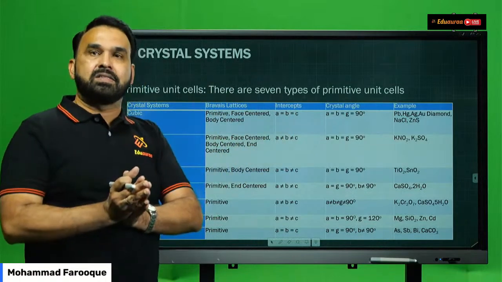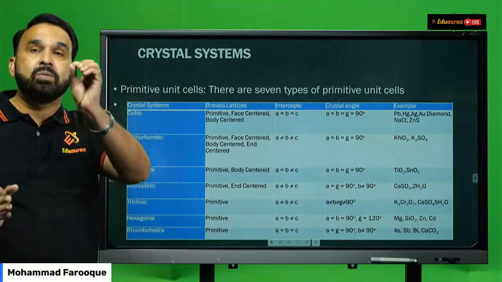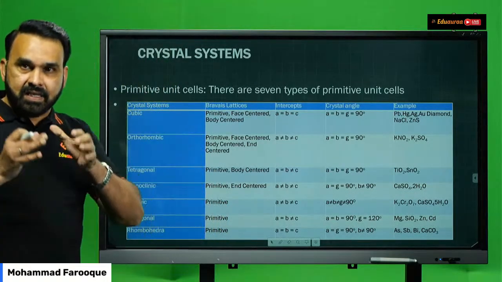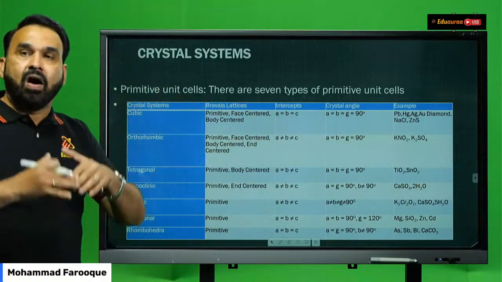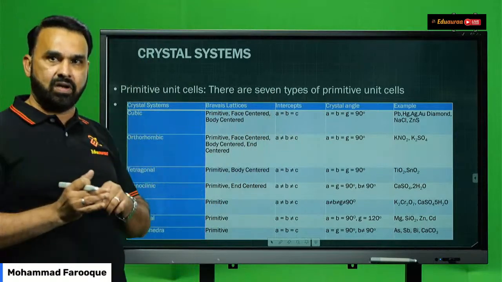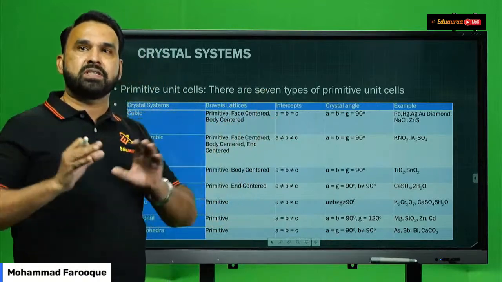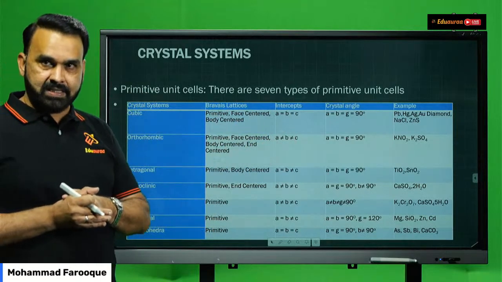Those particles in a crystal lattice or space lattice are called lattice points, right? Now, this crystal lattice or space lattice is a representation of the arrangement of the three-dimensional geometrical crystal structure of a solid. When you join the lattice points with straight lines, it forms a space lattice or a crystal lattice. Yes?